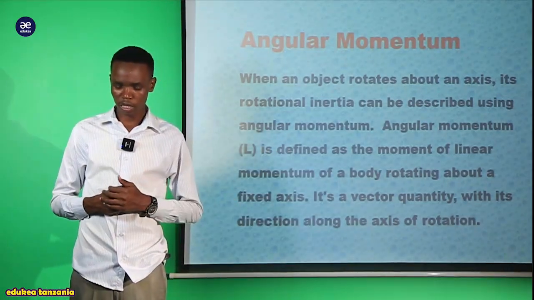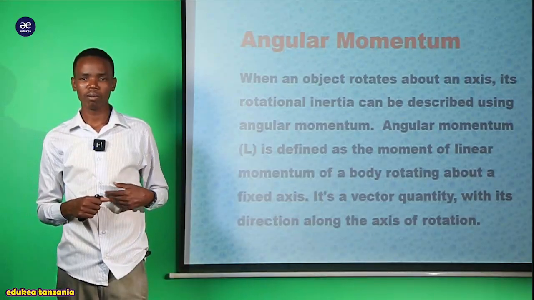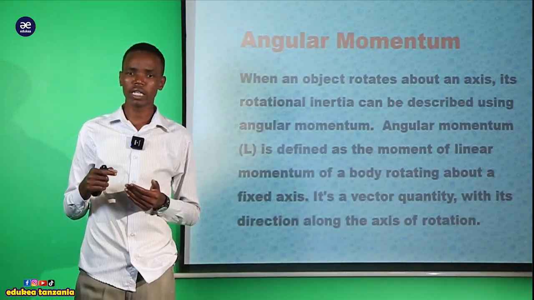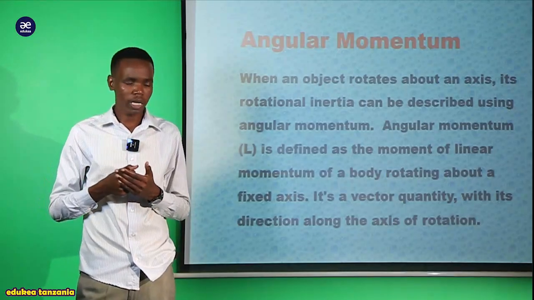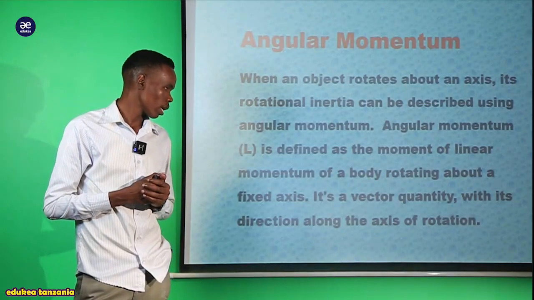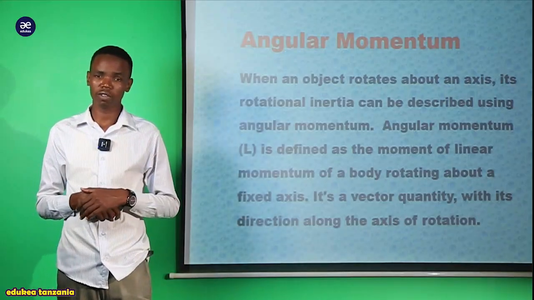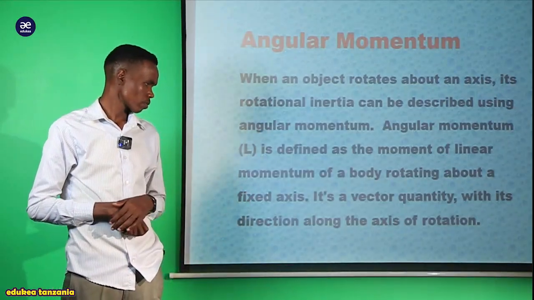So if you are asked to define angular momentum, you can say that this is the moment of the linear momentum when the body is rotating about a fixed axis.